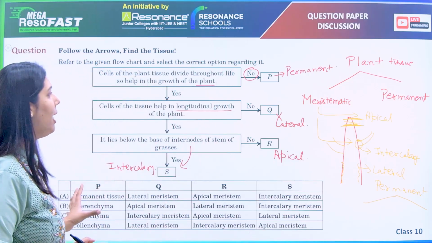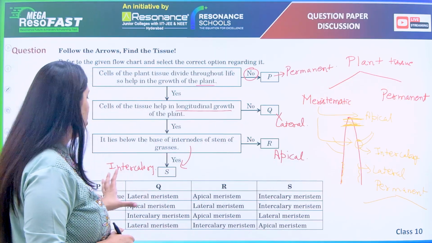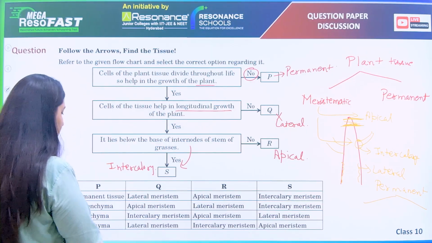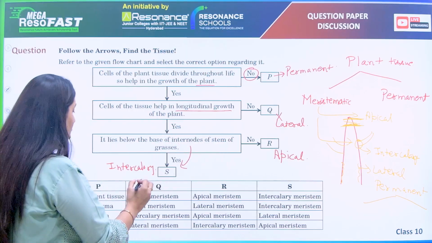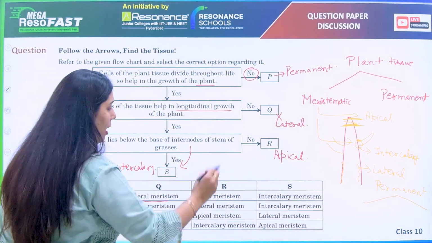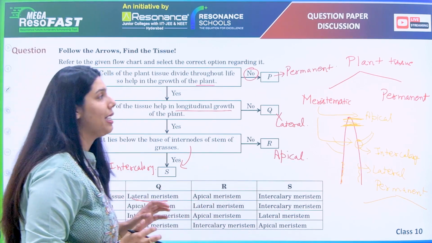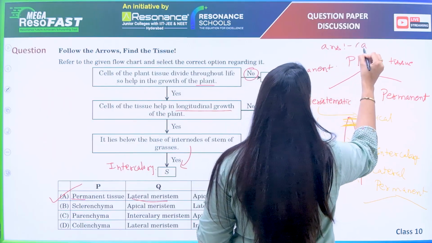Now let us see if we can put all these options in the solution. Basically P is permanent tissue, that's what we predicted. Q is lateral because it is helping in the girth. Then R is the apical meristem, and S is the intercalary. So the correct answer is option A.